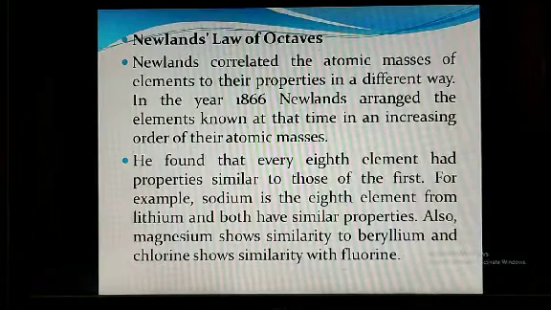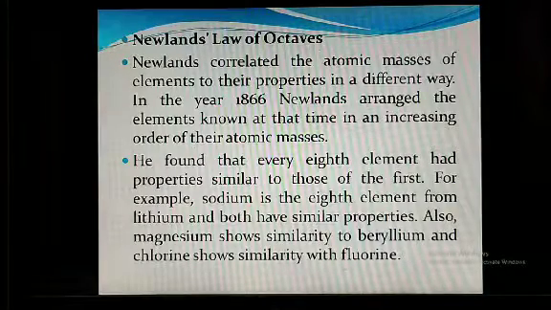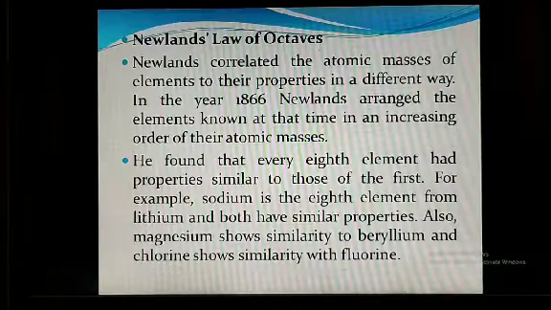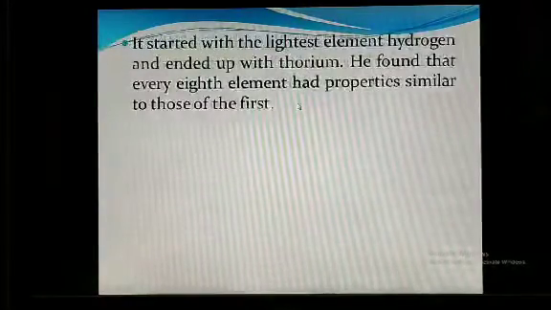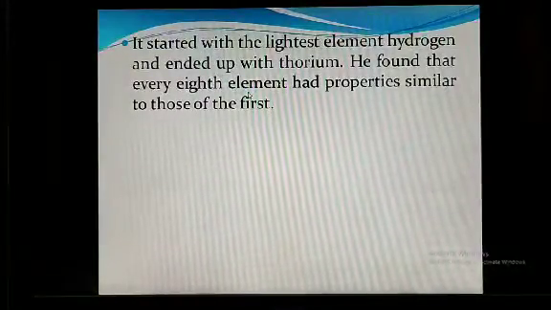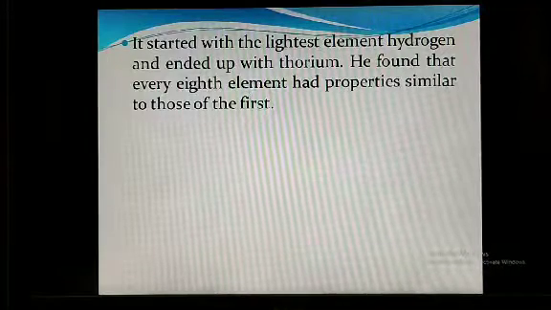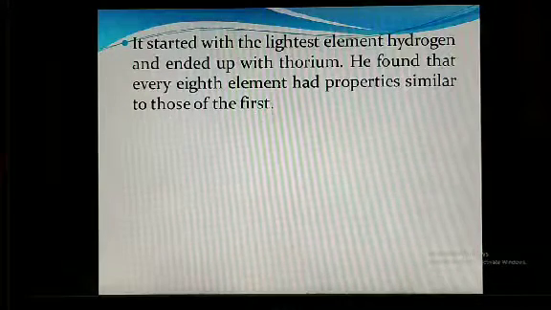Similarly, in Western music we again have 7 notes: do, re, mi, fa, sol, la, ti. With respect to that, Newlands arranged all these elements, and that is called Newlands' law of octaves.